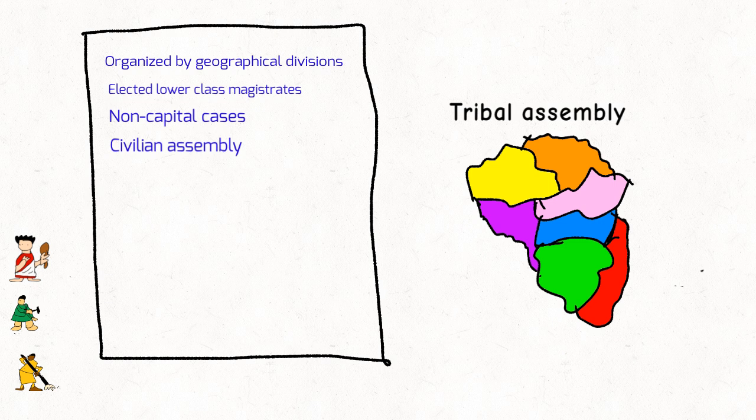The tribal assembly also enacted legislation and elected magistrates, particularly those without military authority. Tribal assembly elected lower-class magistrates, made laws, and tried non-capital cases. It was a civilian assembly really important to laws and legal purposes.